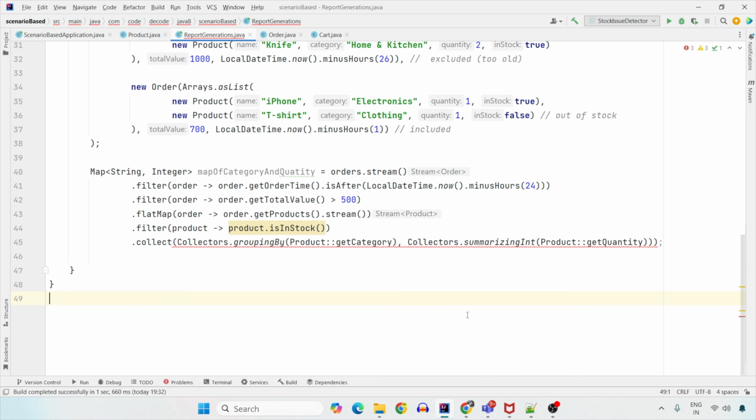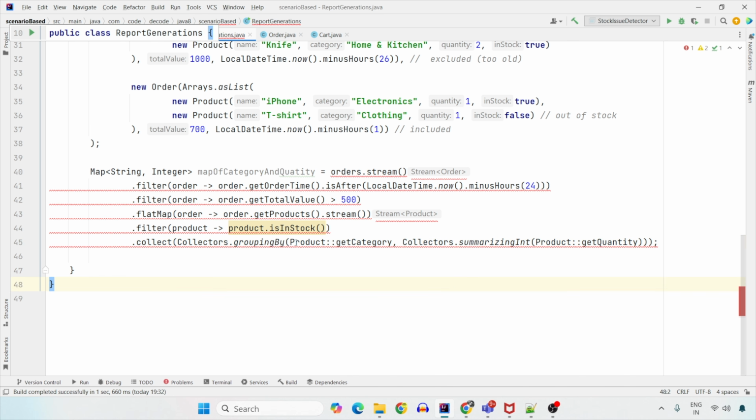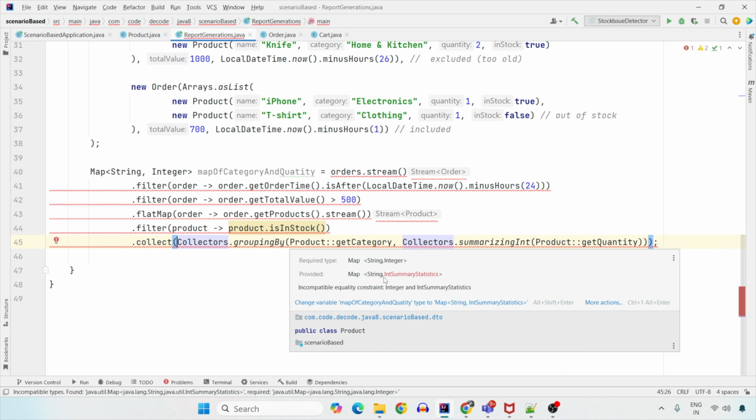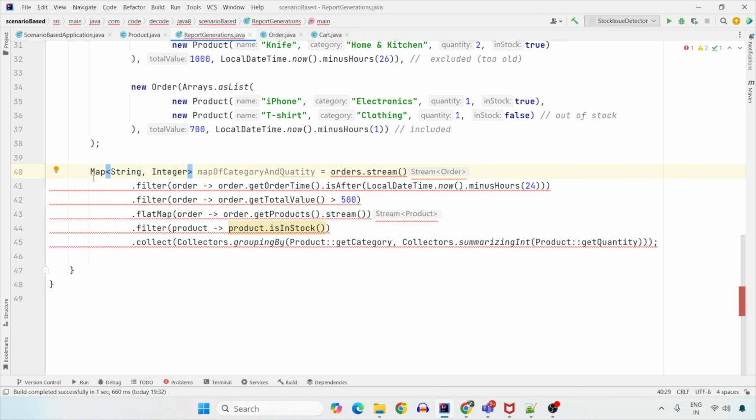Also, one mistake that we have made here is we have closed the bracket here. We should not close the bracket here. We should have this bracket open, and let's have this bracket end here. So this is the perfect way. It says the return type for this is String comma IntSummaryStatistics and not the integer. So let's try and just see whether we are able to fetch the best one, and then we will sort it in the descending order and return the integer.